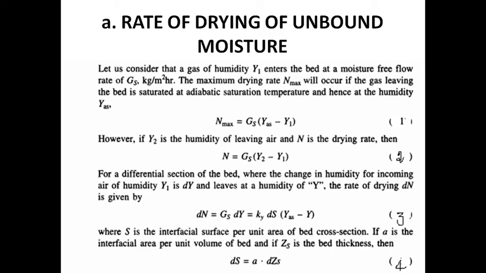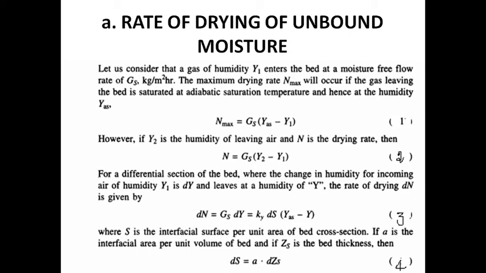Consider a gas of humidity capital Y1 entering the bed at a moisture free flow rate of Gs kg per meter square hour. Maximum drying rate Nmax will occur if the gas leaving the bed is saturated at AST. AST is the adiabatic saturation temperature. For this case, the leaving humidity is capital YAS. YAS is the humidity value at adiabatic saturation temperature.